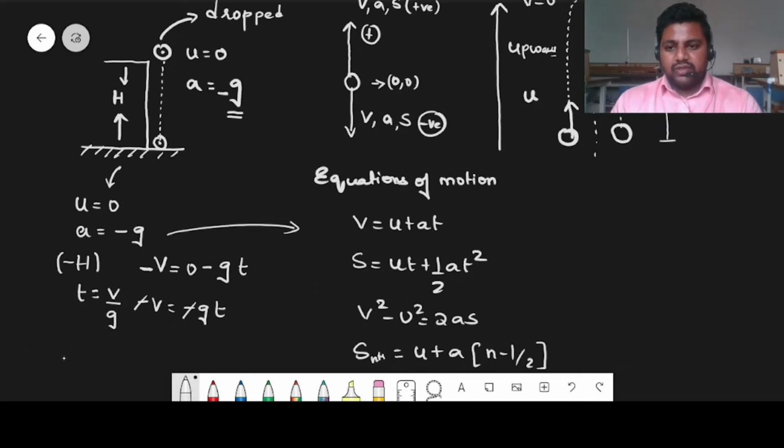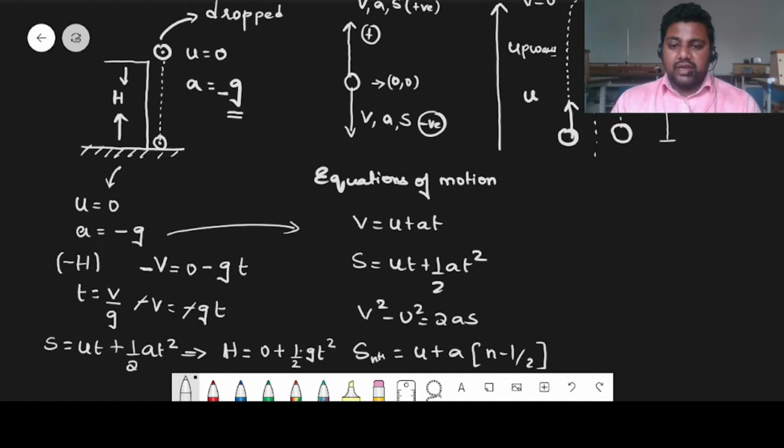Same conditions to the second equation. In the second equation, s is equal to ut plus half at square. From this equation, you can write h, the height traveled, since the displacement is h, is equal to ut. Initial velocity is 0, so it will be 0 plus half gt square.